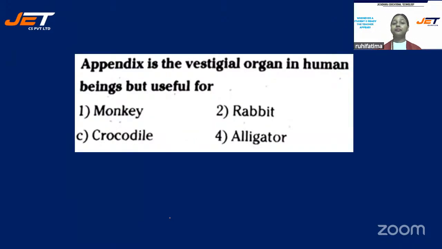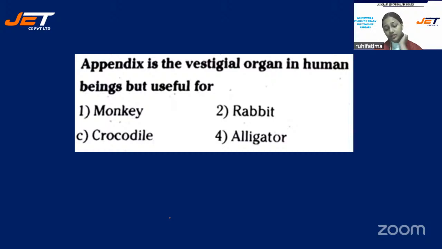Understood? Okay, students. Now let's come to a few questions which are very, very important. We'll give only 20 seconds to you all to answer. The first question: Appendix is a vestigial organ in human beings but useful for monkey, rabbit, crocodile, or alligator. Hurry up, students. Your 20 seconds are running very fast.